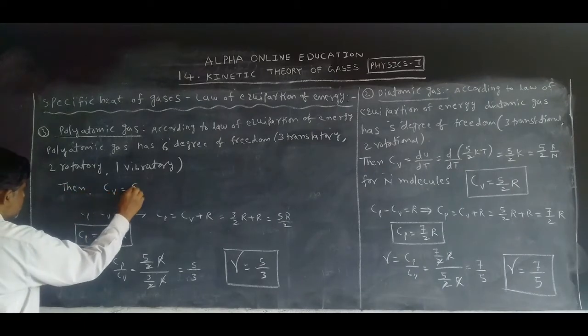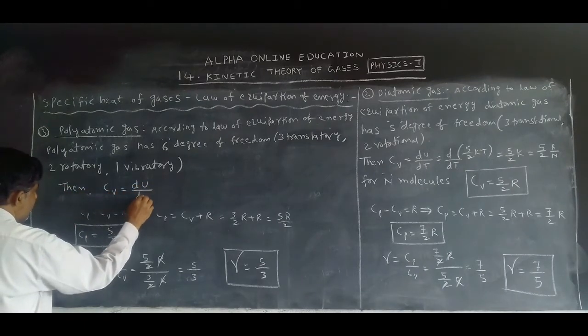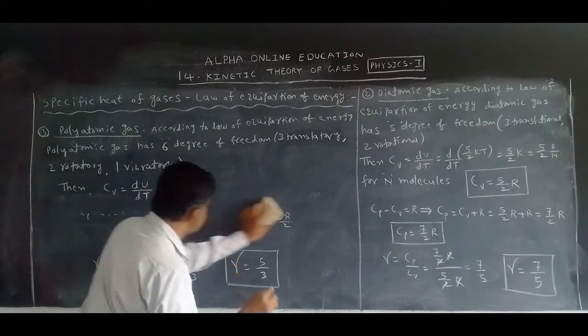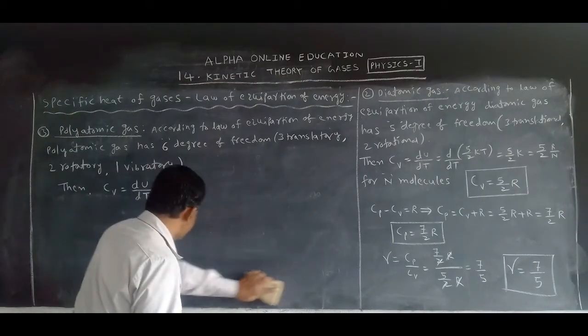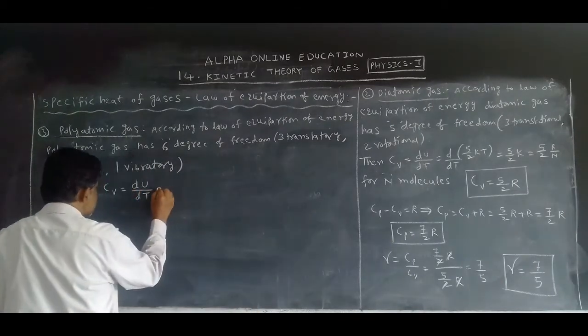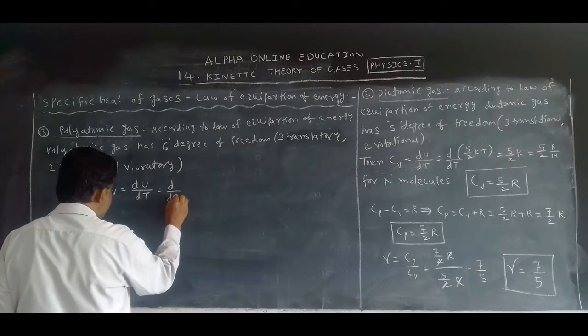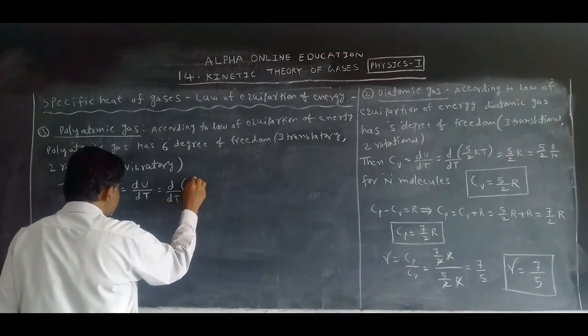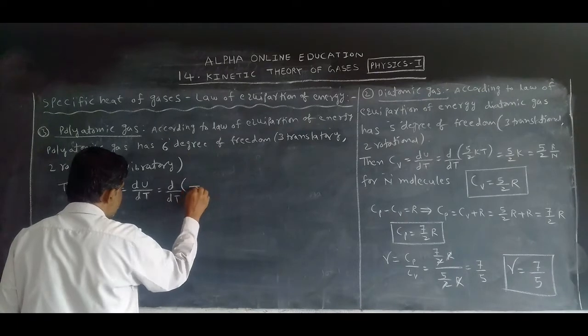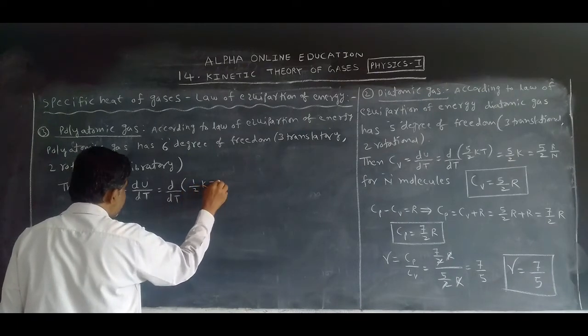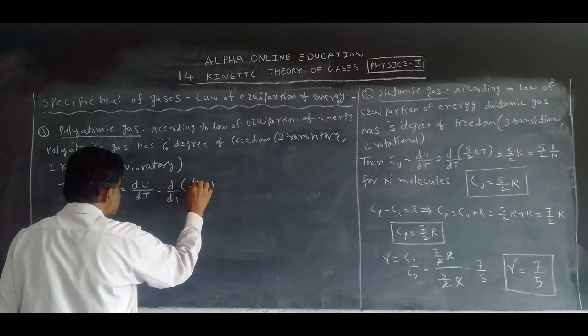Then Cv is called how much? dU by dT. How many degrees of freedom exist? 6 degrees. So d by dT of each degree, which is half kT. But how many degrees are there? 6 degrees.